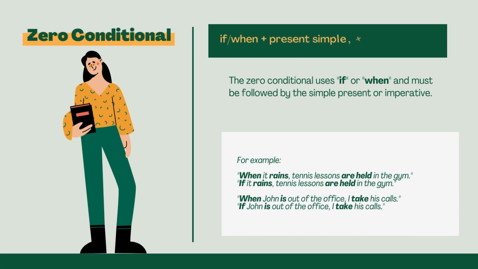Zero conditional: if, when, plus present simple. The zero conditional uses if or when and must be followed by the simple present or imperative. For example, when it rains, tennis lessons are held in the gym. If it rains, tennis lessons are held in the gym. When John is out of the office, I take his calls. If John is out of the office, I take his calls.